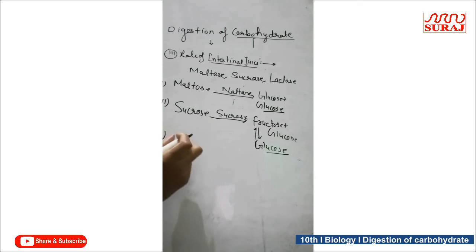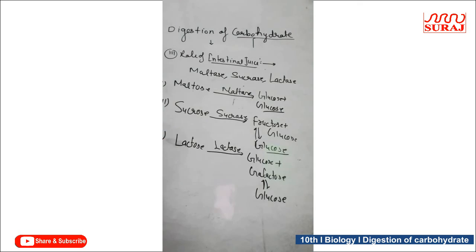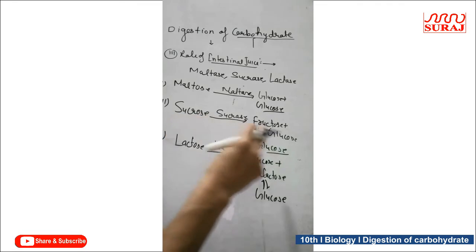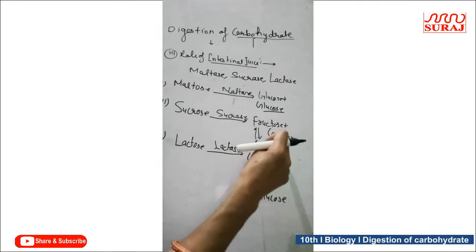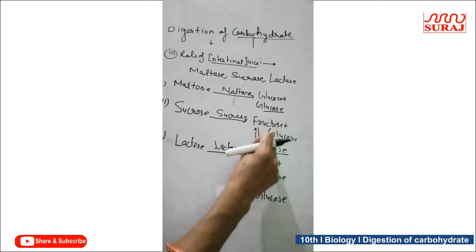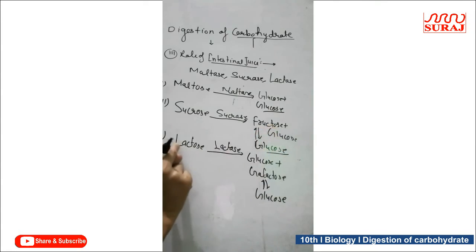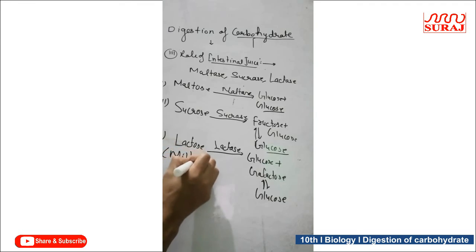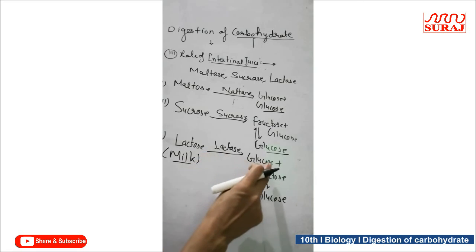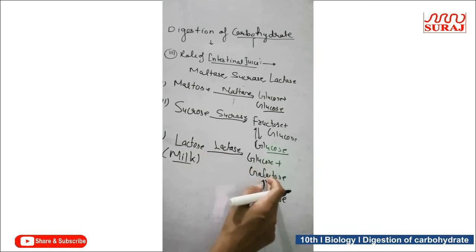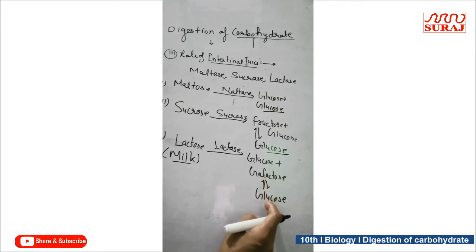And the third one is lactose, which is coming from milk. It is milk sugar. In this, lactase enzyme acts, which converts it into glucose plus galactose, and galactose is an isomer of glucose which is finally converted into glucose.